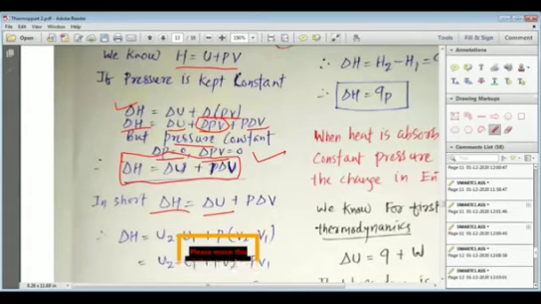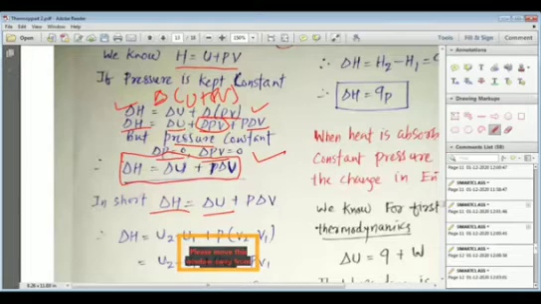Delta H is equal to delta U plus P delta V. See, H is equal to U plus PV. So when we put the delta, we can write delta H, we can write delta of U plus PV. So finally we write delta U, then delta of PV. Do you understand, child? Yes, sir. Okay, you please keep on replying to me. You just say yes, sir, when I go forward.